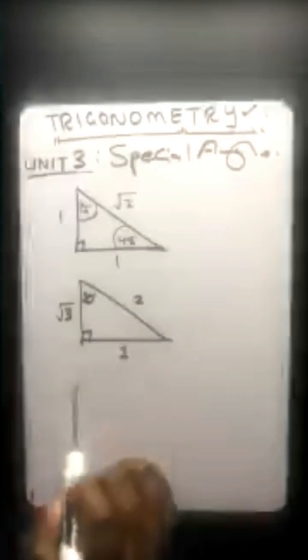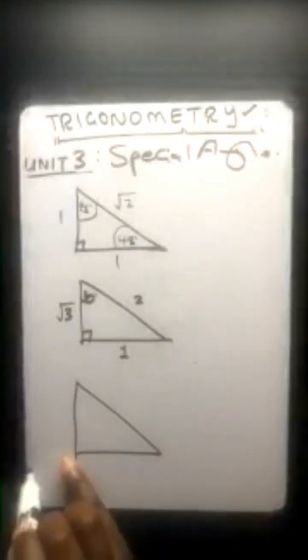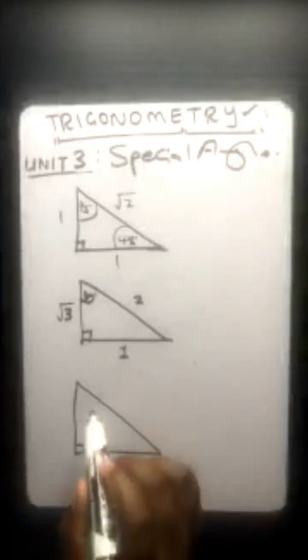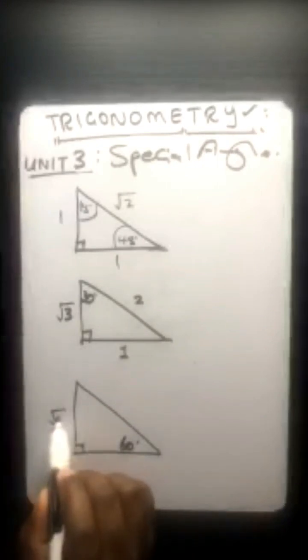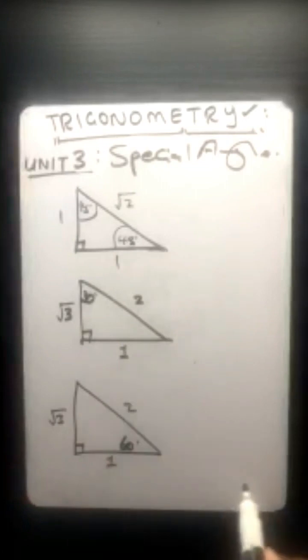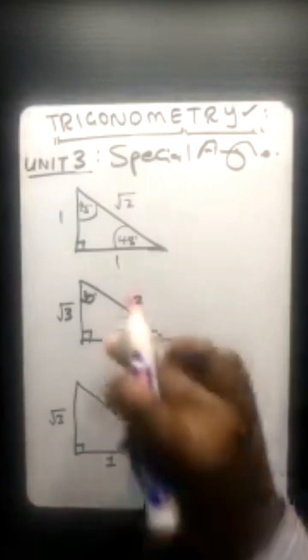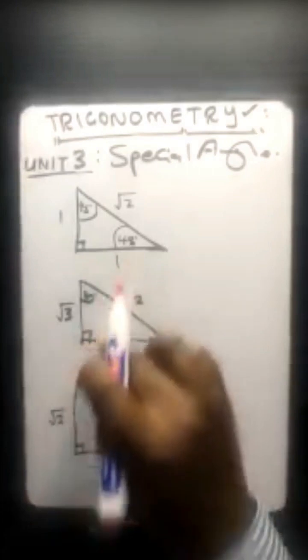And then the last one: remember, it has to be a 90-degree angle because it's a right-angled triangle. Maybe angle 60 being there. You'll always have the square root of 3 there, 1 there, and 2 there. If you look very closely, you will realize that these 2 triangles are actually the same. The only difference is the position of that angle.